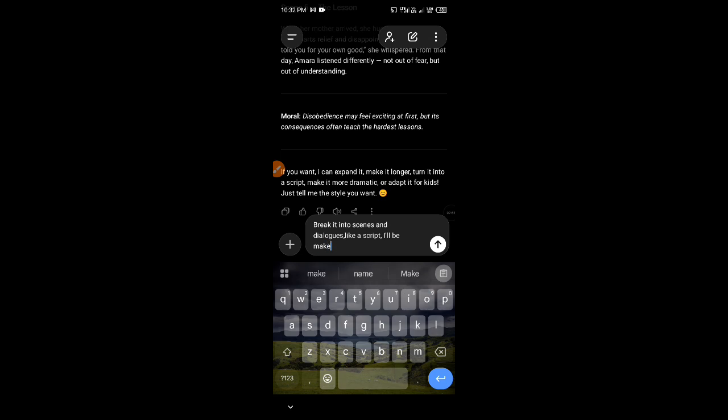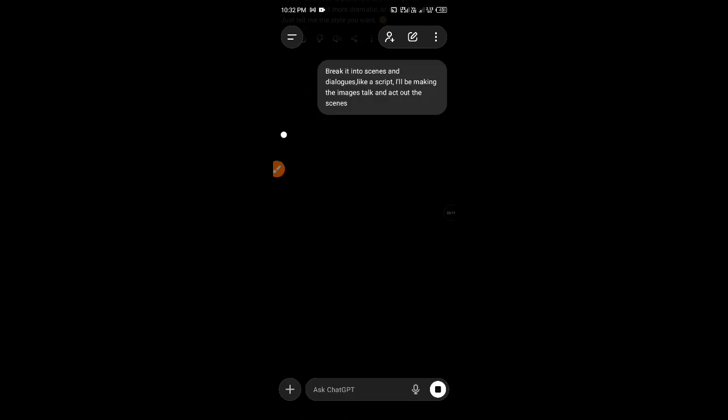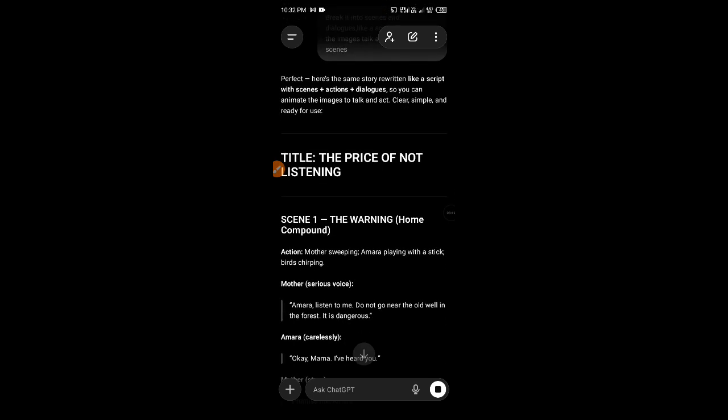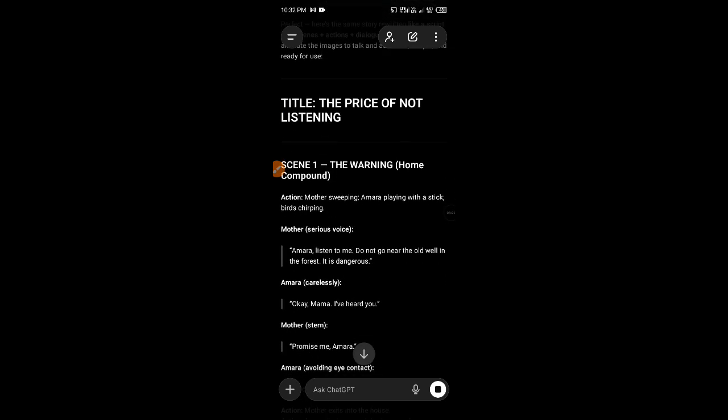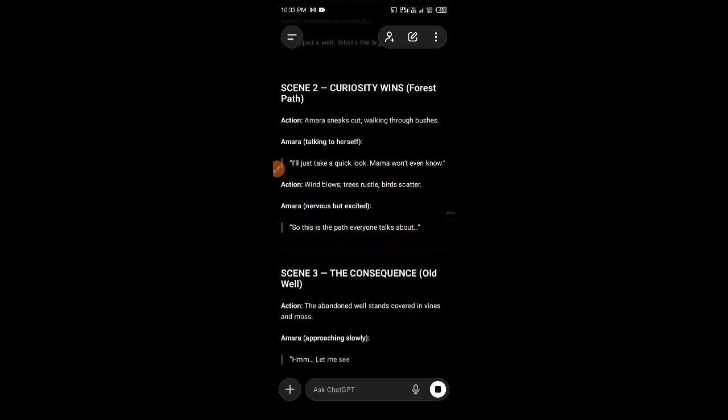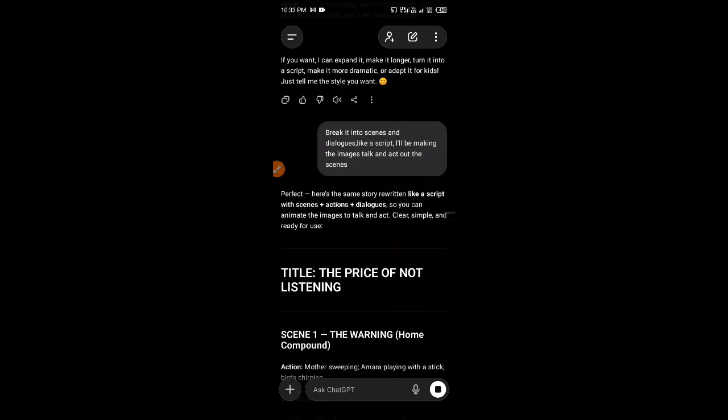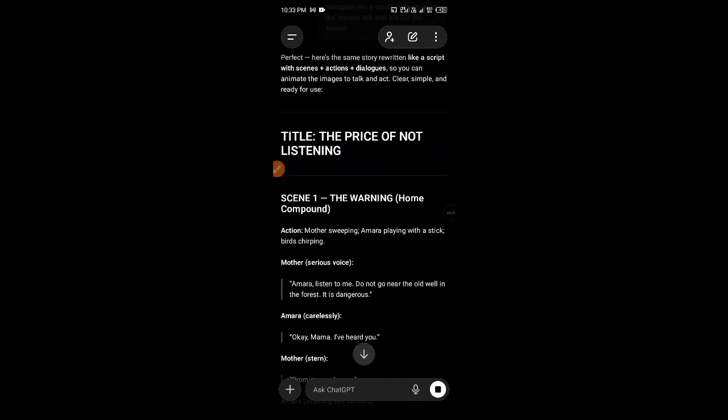I'll be making the images talk and act out the scenes. You just have to put it this way so you understand what you're doing, then you prompt. So now can you see it is now a full, like a movie script. So this is it. This is the script.